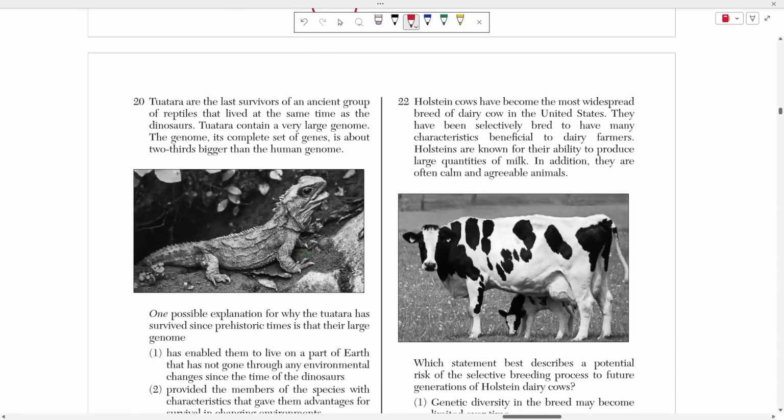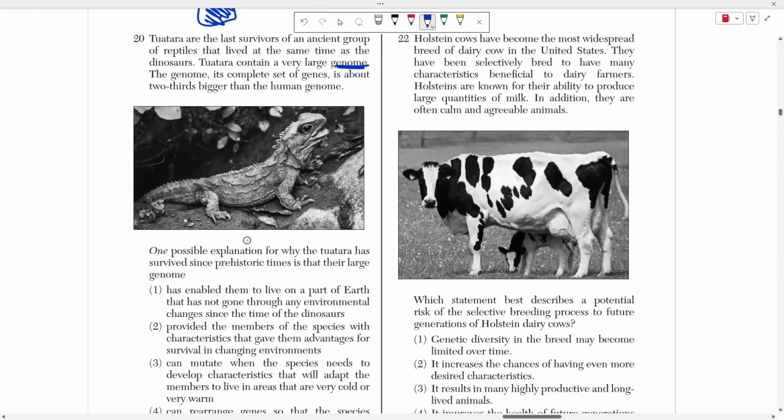Number 20 says that Tatara are the last survivors of an ancient group of reptiles that lived in the same time as the dinosaurs. Tatara contain a very large genome. Remember that the genome, a gene is a section of DNA. The genome is all of the DNA, right? It's every single instruction in their blueprint or in their nucleus or in their chromosomes. However, whatever word you want to use to describe genetic information in this case, however organized you want it to be, right? And we know that their genome is 2/3 bigger than the human genome.